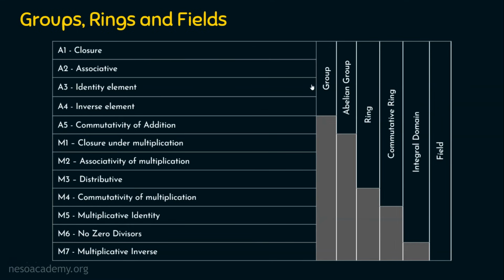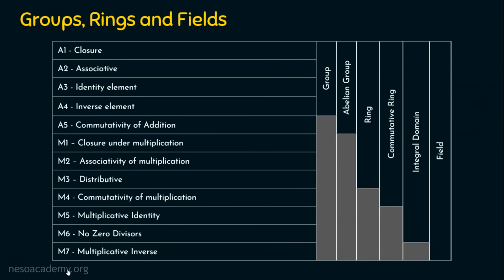Simply, a group satisfies A1 to A4, an abelian group satisfies A1 to A5, a ring satisfies A1 to A5 and M1 to M3, a commutative ring satisfies A1 to A5 and M1 to M4, an integral domain satisfies A1 to A5 and M1 to M6, and a field satisfies the conditions from A1 to A5 and from M1 to M7.